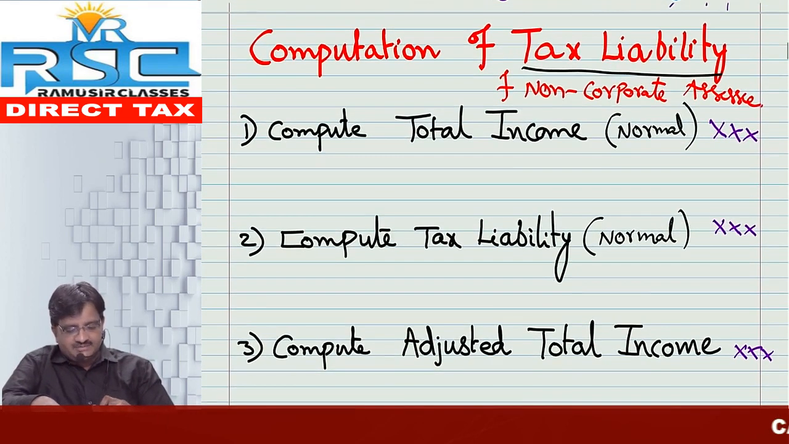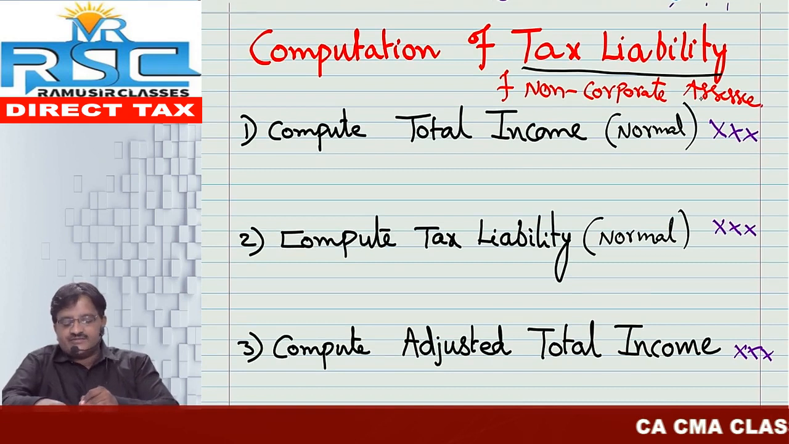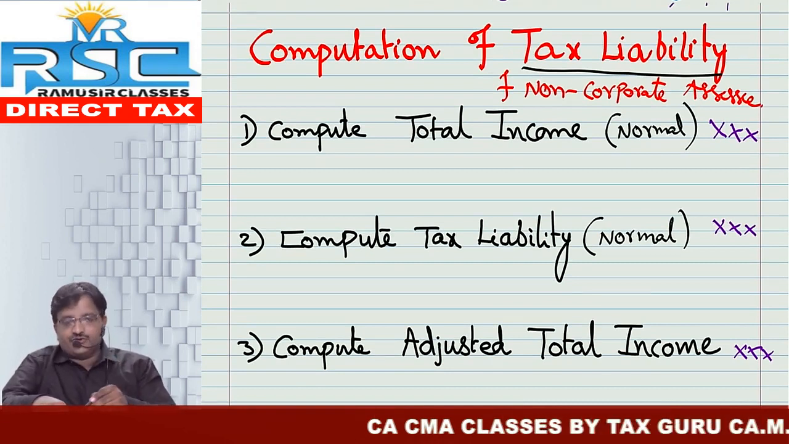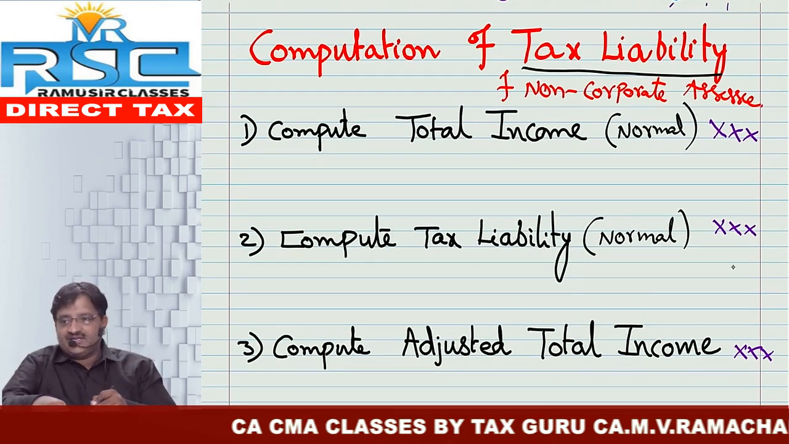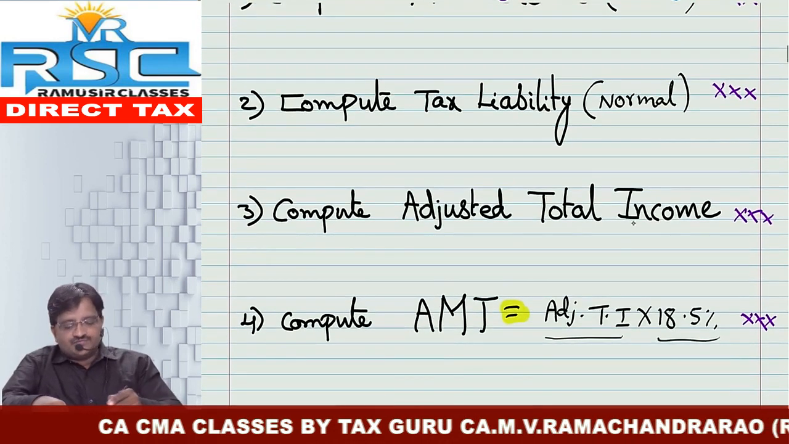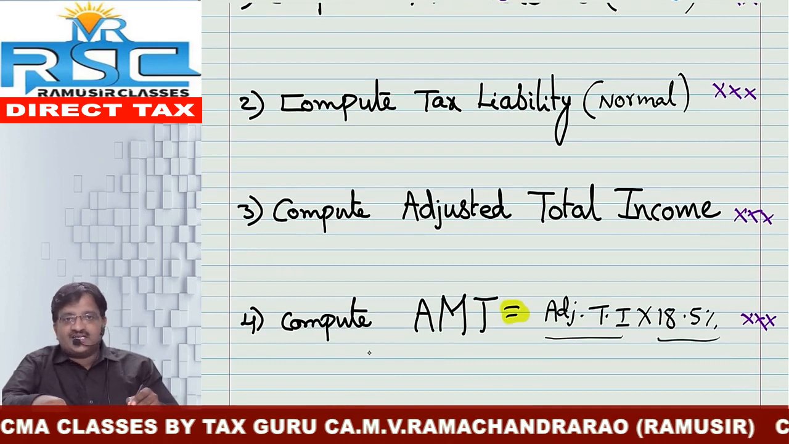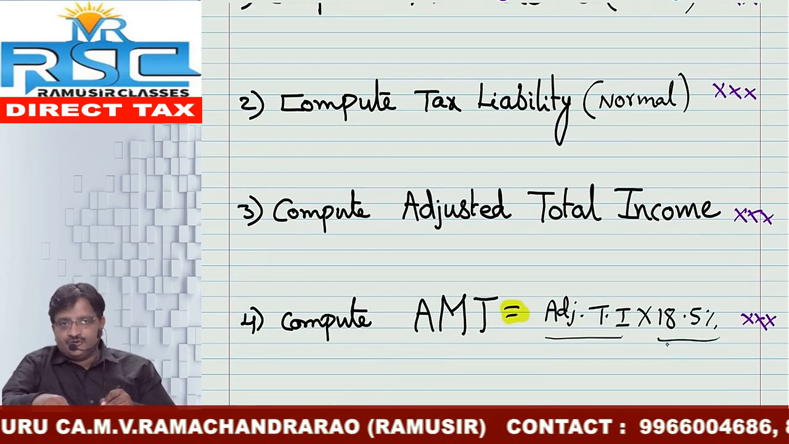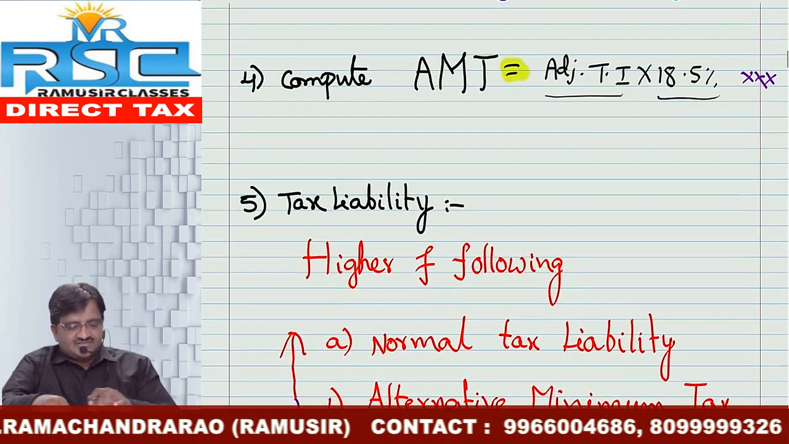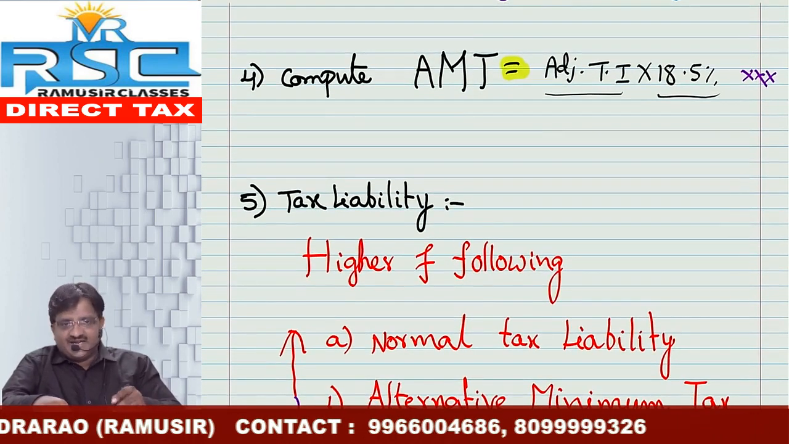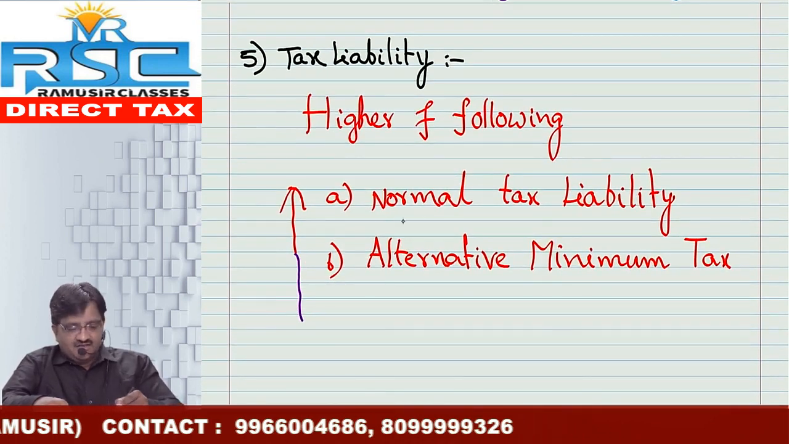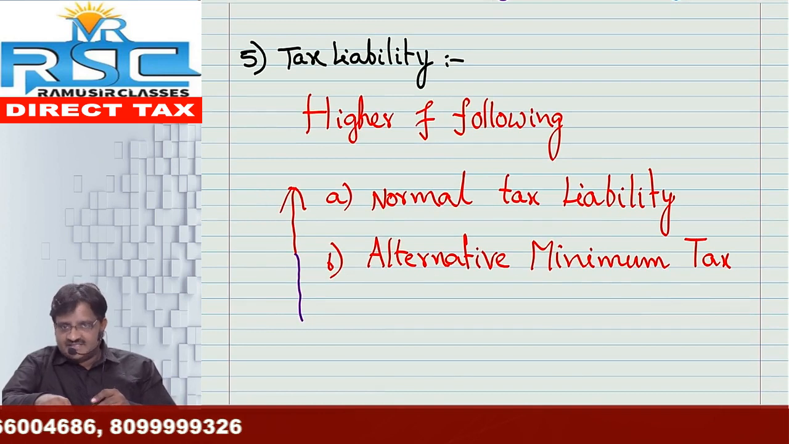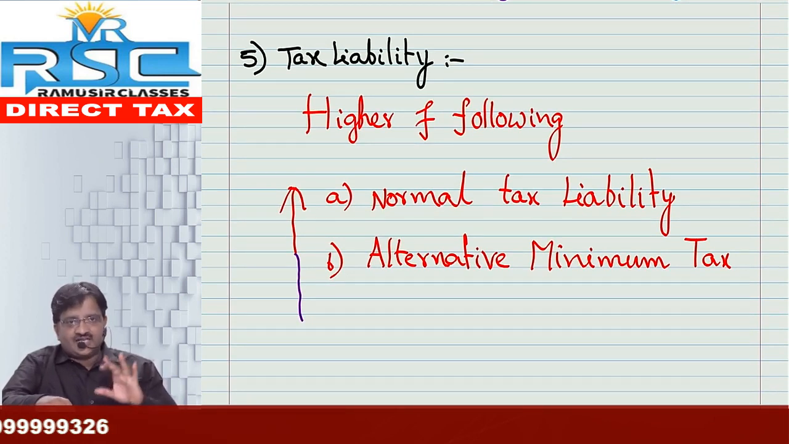Chalo, see the provision, everybody in the class. Computation of tax liability of non-corporate assessees. First, compute total income, compute tax liability, as well as compute adjusted total income, and compute AMT. AMT is equal to adjusted total income into 18.5%. Next, tax liability is nothing but the higher of the following: one is normal tax liability and second is alternative minimum tax. Okay, chalo. So there are total 5 steps.